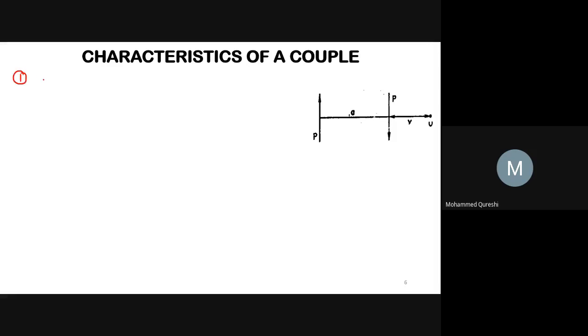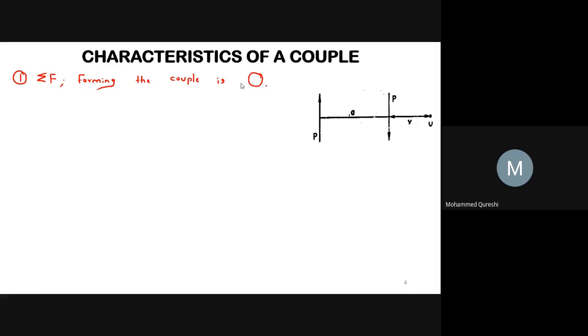Generally, a couple has the following characteristics. First is the algebraic sum of forces forming the couple is 0. Remember this thing. As we know that in couple both the forces are equal and opposite, whose lines of action are different.